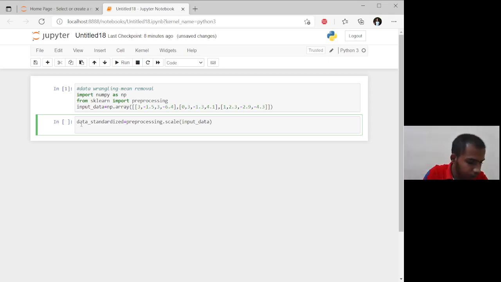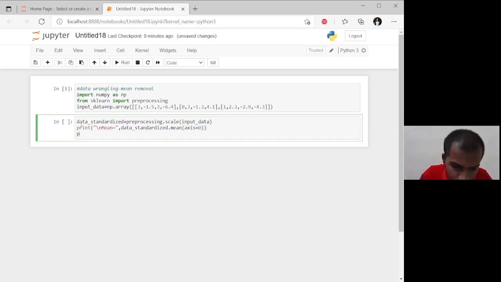Our next command is giving output: print, n mean is equal to data standardized dot mean, axis is equal to 0.